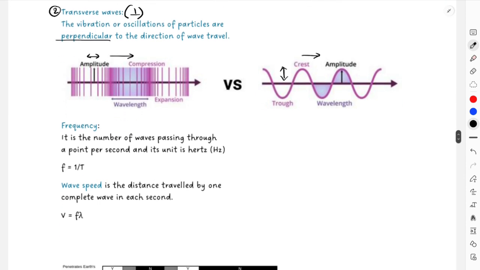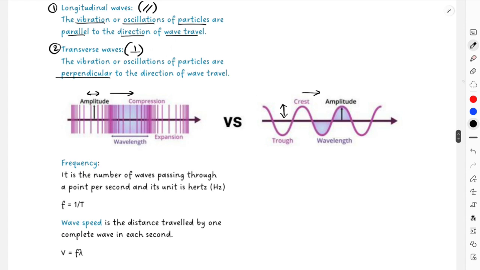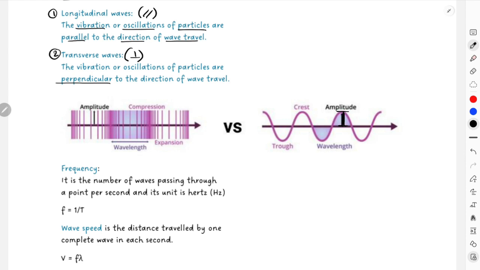Another thing, there are a few properties that you have to understand, how to measure the wavelength and amplitude. For this kind of transverse diagram, it is very easy to understand how to measure them. Amplitude is basically from the equilibrium position to the maximum position, that is, the height of each wave represents the amplitude. Wavelength will be from one crest to another crest, like this distance, or you can also consider one trough to another trough to be the wavelength.